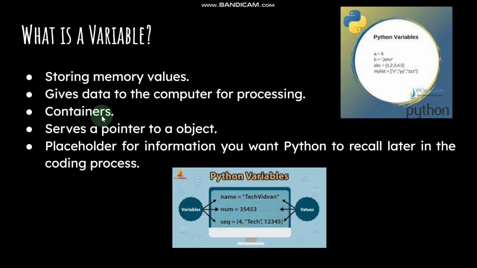What a variable basically does is give data to the computer for processing. Whenever I print it, it's going to print whatever I have in my variable. Next, it's also a placeholder for information you want Python to recall later in the coding process. For example, if I'm coding and I want to remove something from my variable, I could always use the variable name as my main thing and recall it whenever I want in the whole coding process. I could be 2 hours into the coding process and call this exact same variable and it'll just print it again. That's basically a quick introduction to variables.